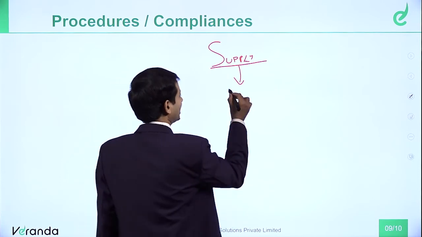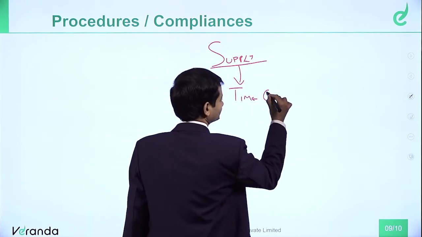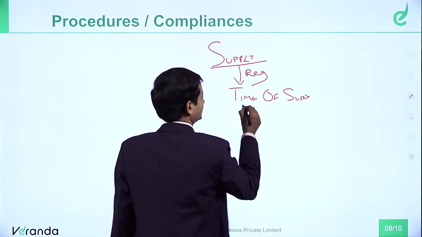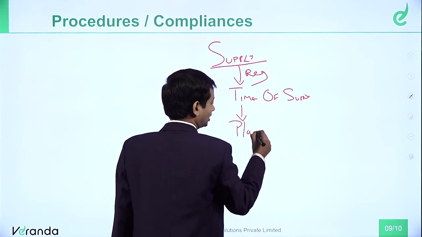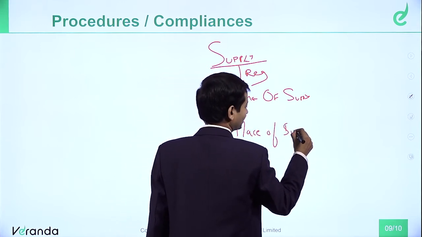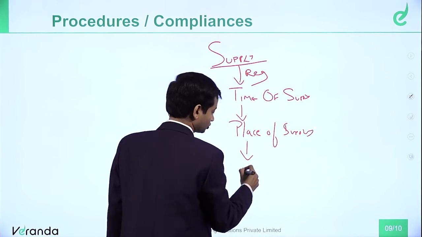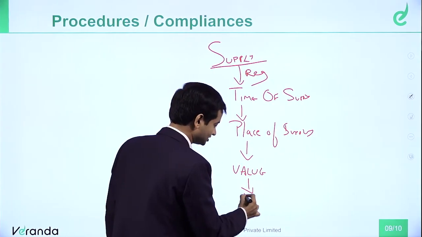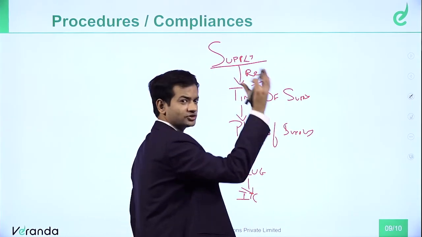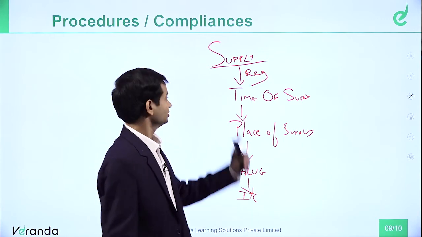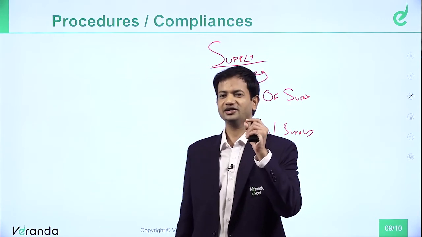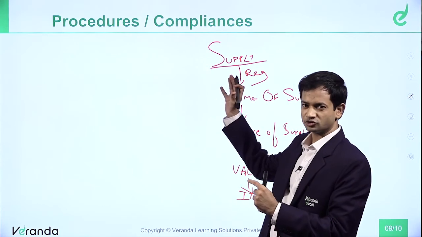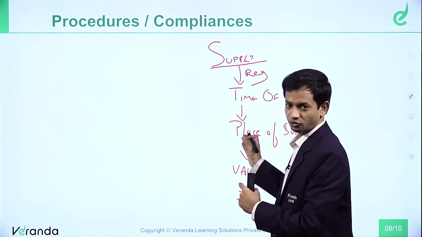Then you have to say when I have to pay tax, time of supply. You have to register, registration, time of supply, place of supply, what tax I have to pay to the government, intra-state or interstate supply, what value I have to charge GST on, value of supply, right? Input tax credit, so the ITC chapter. So all the provisions of the law will come simultaneously. First the important trigger point is supply, then the procedures will keep following. Once you do supply, check place of supply, time of supply, when you have to pay, what you have to pay, CGST, SGST.